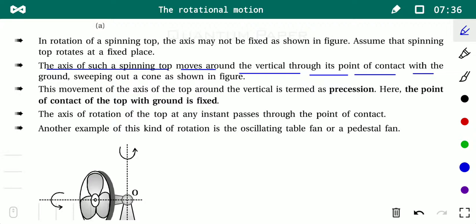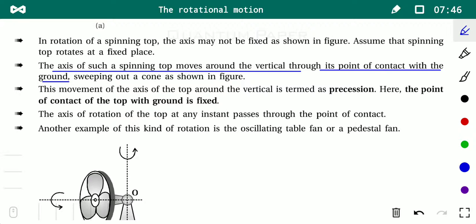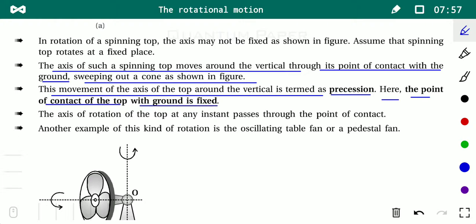Let me repeat, the axis of such a spinning top moves around the vertical through its point of contact with the ground, sweeping out a cone as shown in the figure. This movement of the axis of the top around the vertical is termed precession. Here the point of contact of the top with the ground is fixed.